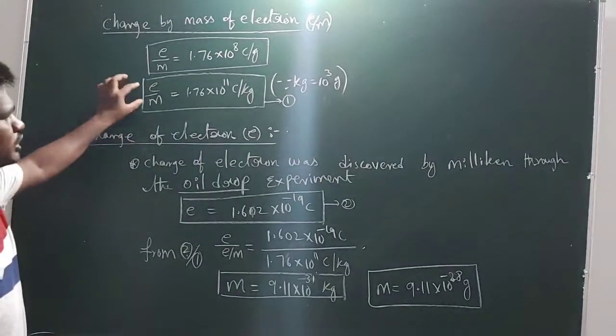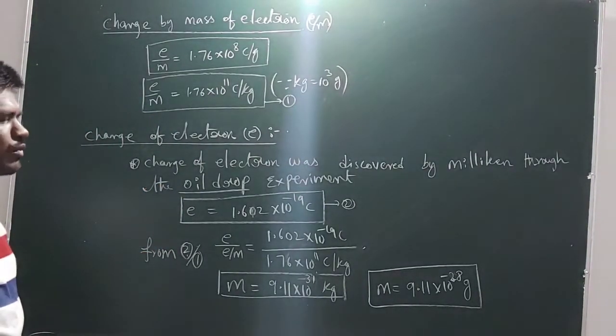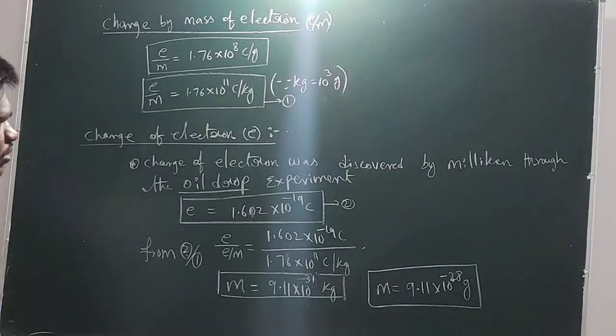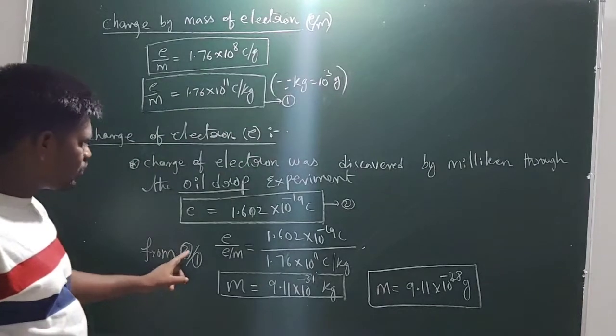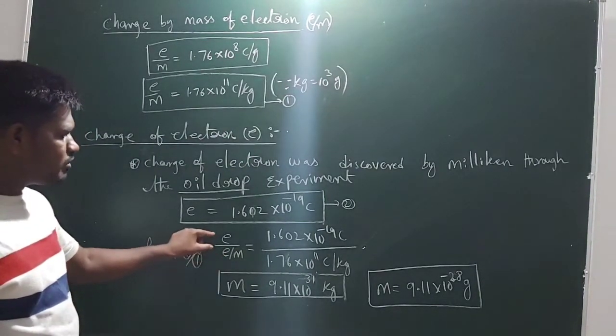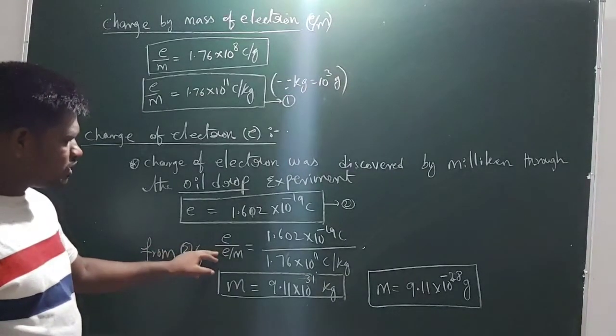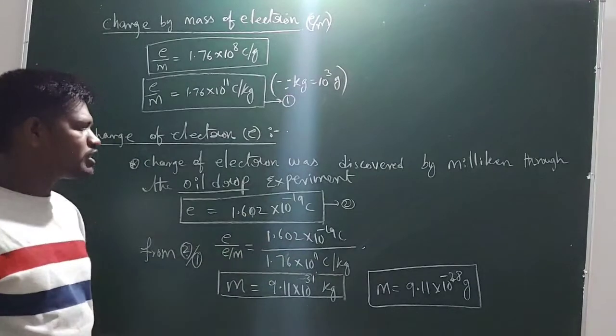Now by using these two equations we can find the mass of the electron, which is equation 2 and equation 1. By taking 2 by 1, guys, you get charge divided by charge by mass, equal to the charge value over the charge by mass value.